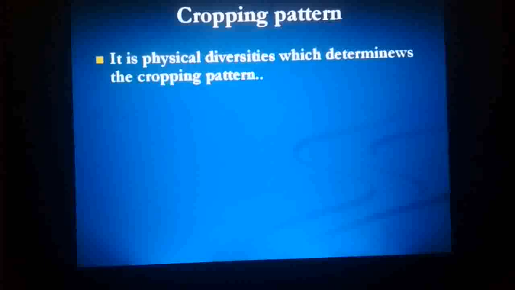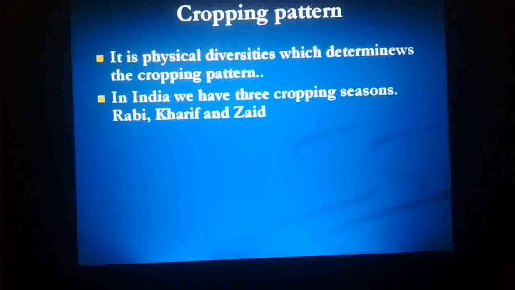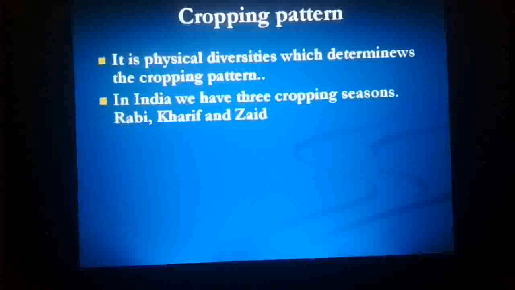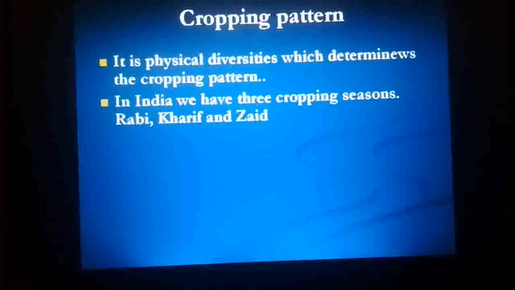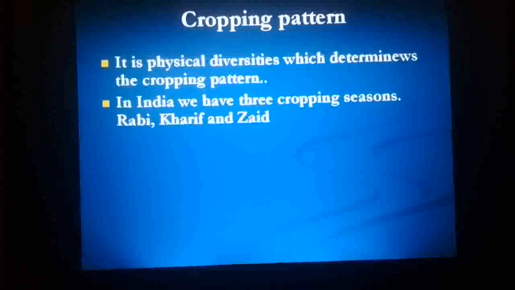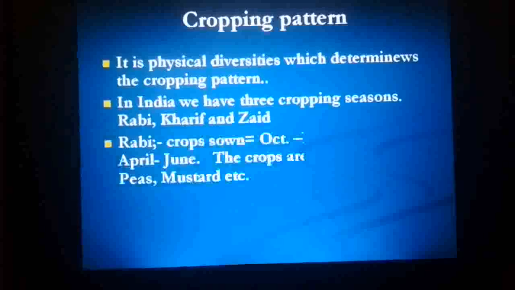Cropping patterns. There are some physiographic patterns responsible for the cropping pattern in India. It is the physical diversity basically which determines the cropping pattern. In India, we have three cropping seasons determined by the physical diversity. These physical factors determine the climatic conditions. In India, we have three cropping seasons: Rabi season, Kharif season, and Zaid season.